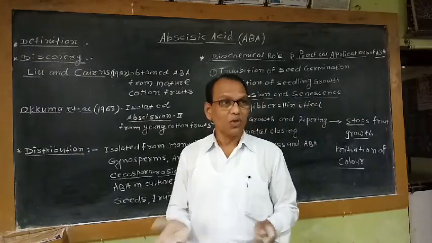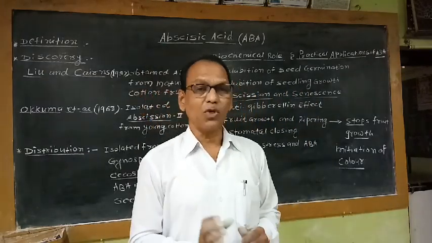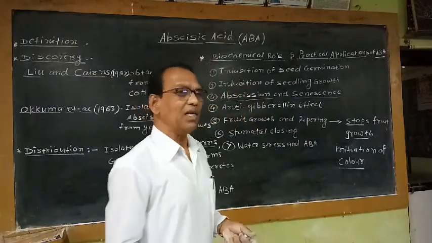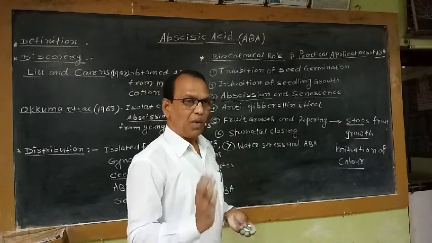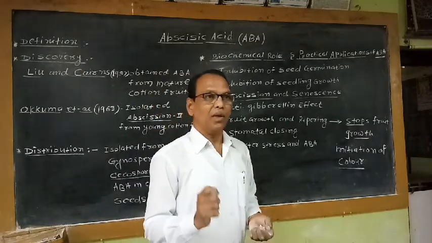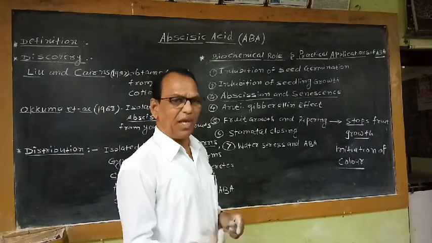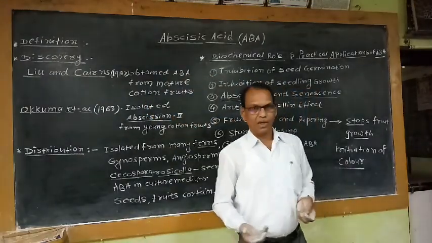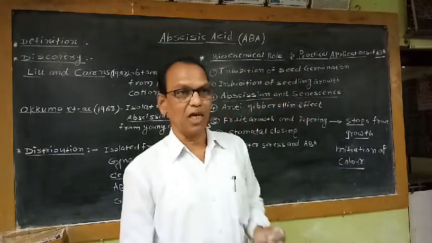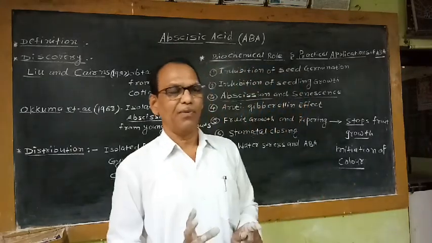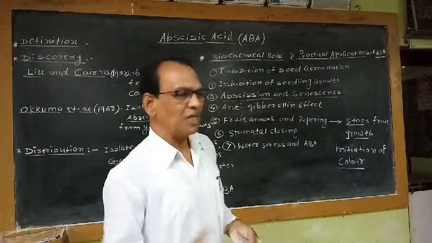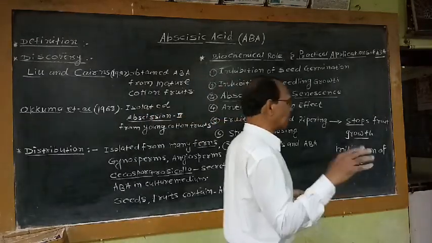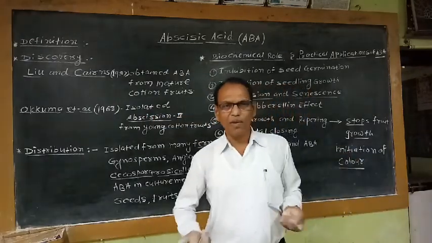That means when fruits are immature, when fruits are unripe, their color is generally green because of the presence of chlorophyll pigments in the rind or fruit walls or pericarps. But this green color of the fruit changes. Young fruit changes, and when it becomes ripe, when it becomes mature, as per the genetic makeup of this particular plant, the color of the fruit may be variable.